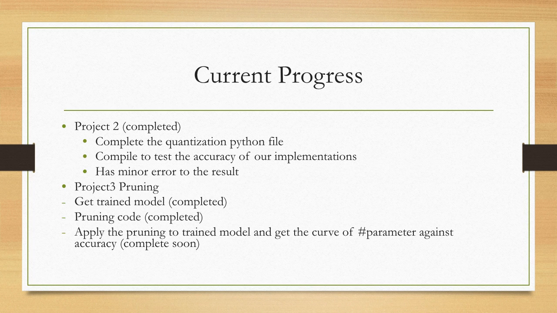We'll show you the performance of our implementation in the later slides. For Project 3 pruning, we've already completed our trained model, which took a week to train. The pruning code was completed, and right now we're applying the pruning to the trained model and getting the curve of number of parameters against accuracy.